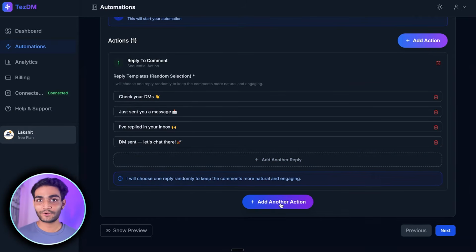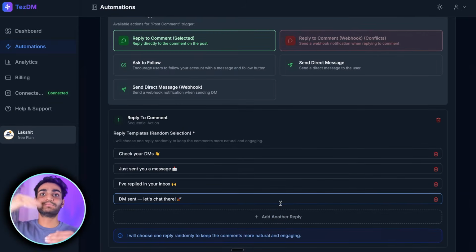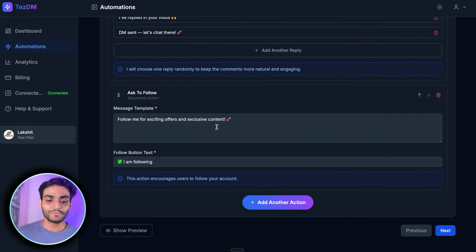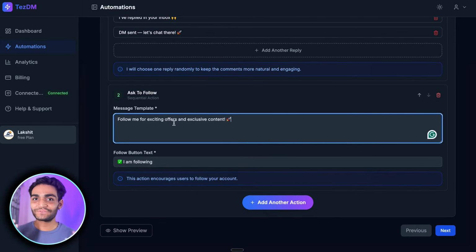Now, once we have replied to the comment, what do we need to do? So now we want to send the material. But before sending the material, we want to check whether the user follows us or not. For that, we have the ask to follow action over here. Once we click on that, what this action will do is first check whether the user follows me or not. If they don't follow me, I'll send them this message to follow me.